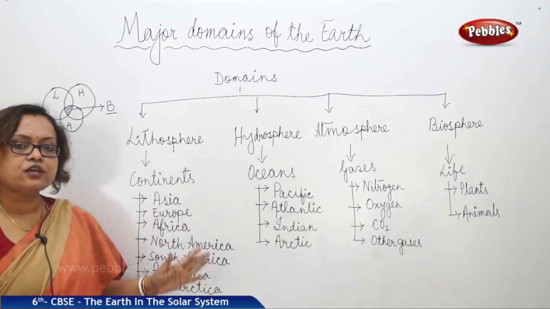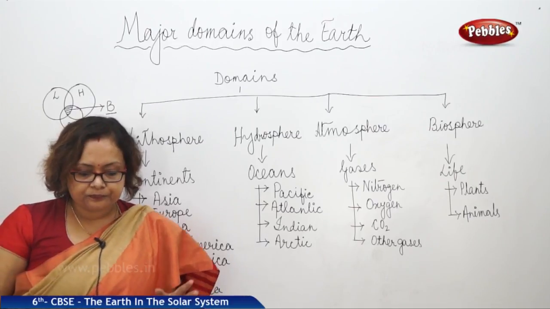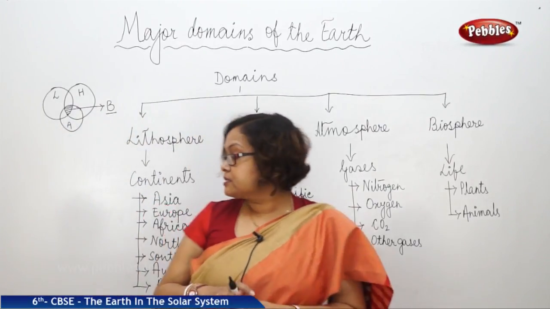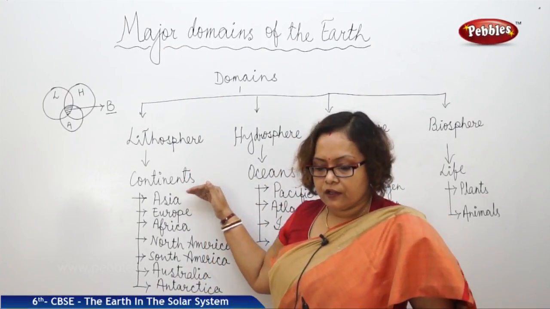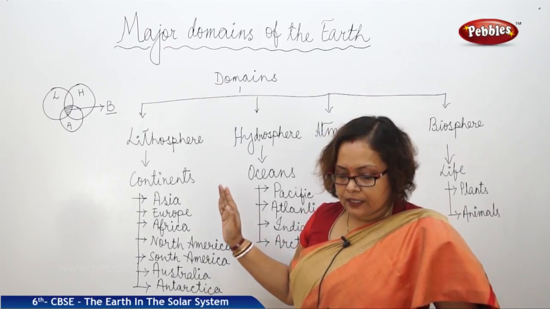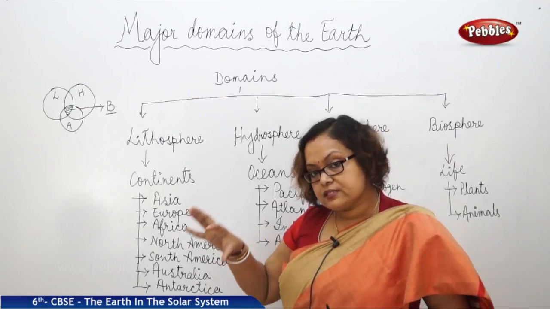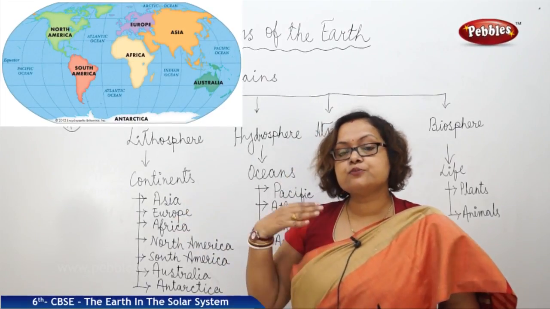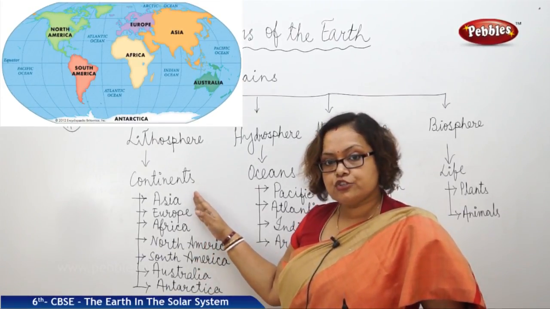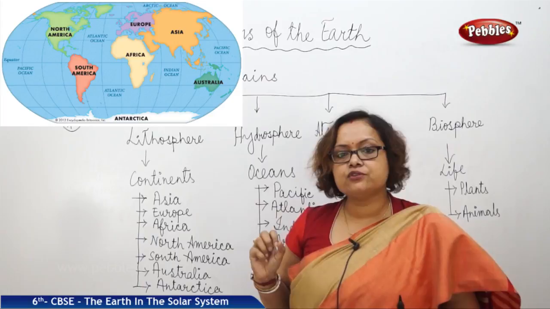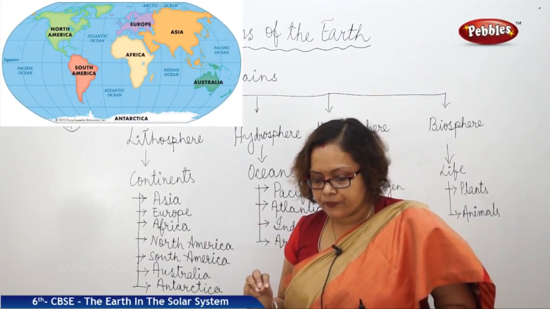The first one is Asia. Asia is the largest continent, we can say. It is the major part of the earth that is covered with Asia, the first continent. Even India, our country, is situated in Asia. The largest mountain range, Himalaya, is also in Asia. The next, the smallest continent, is Europe. It is the smallest continent.